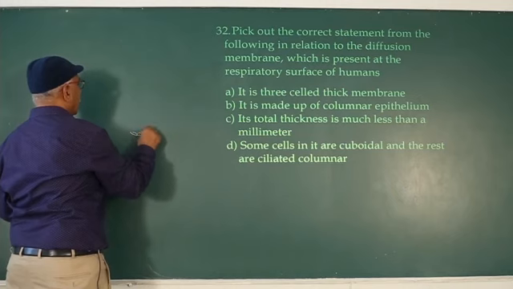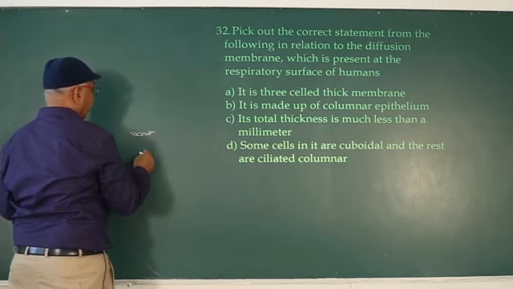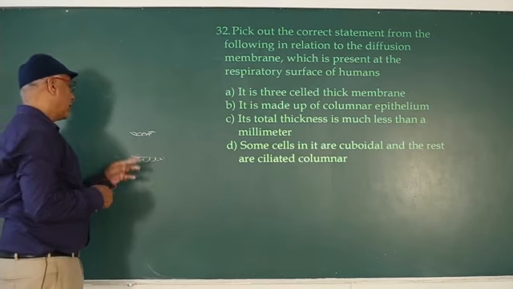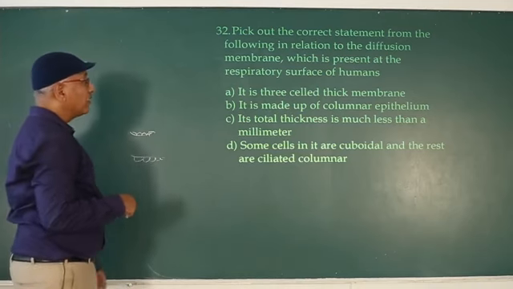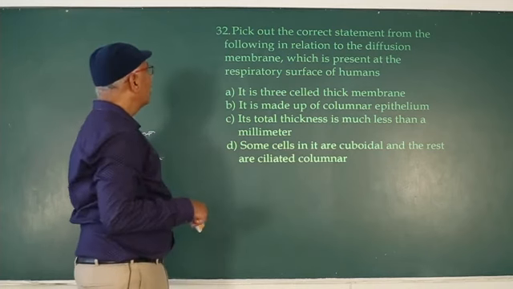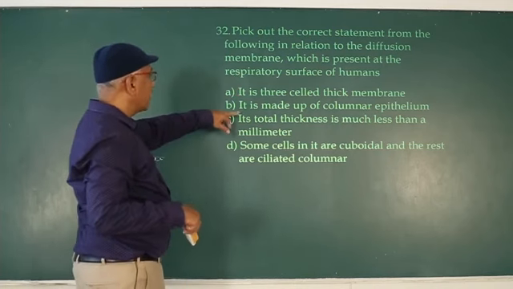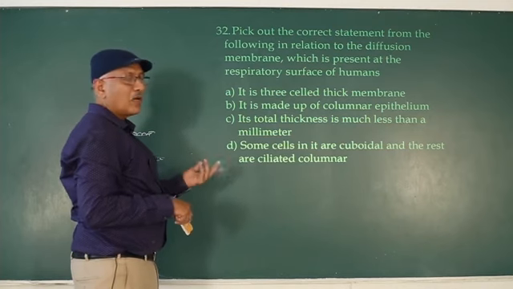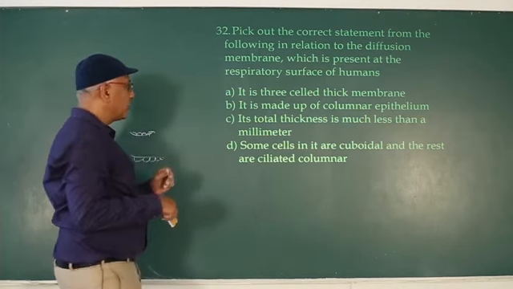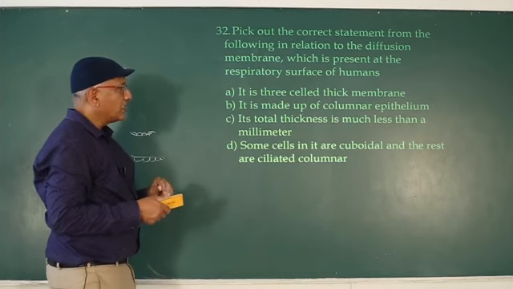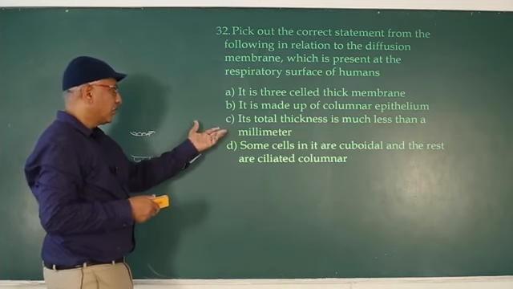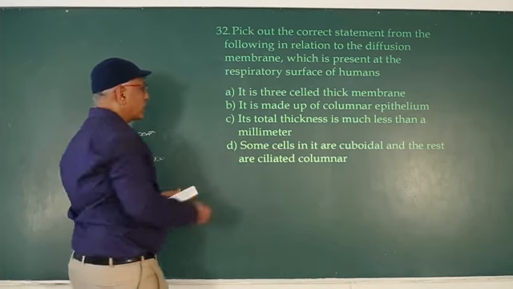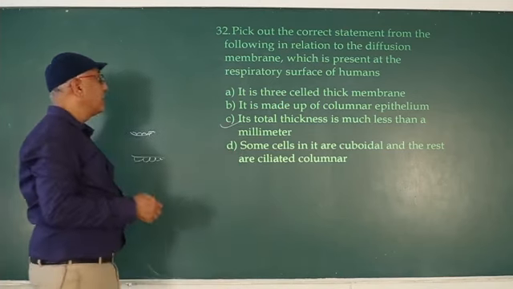One is podocytes of alveoli, another is endothelium of blood capillary, and the third one is basement membrane. It is a 3-celled thick membrane, so it is not related to diffusion. Second, it is made up of columnar epithelium, wrong, it is flattened epithelium, squamous epithelium. Its total thickness is much less than a millimeter. So correct. Some cells in it are cuboidal and the rest are ciliated. So the answer is 3 only.